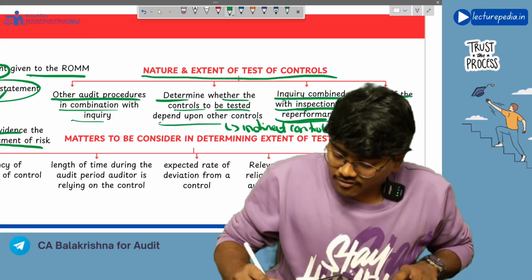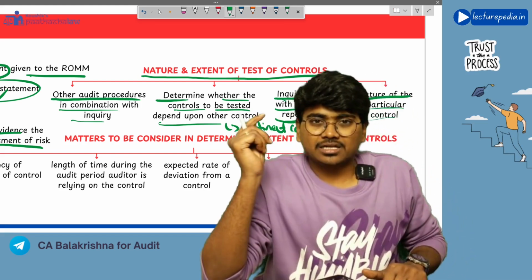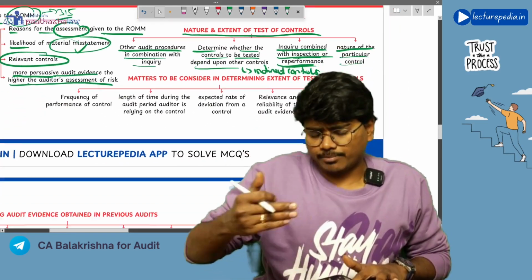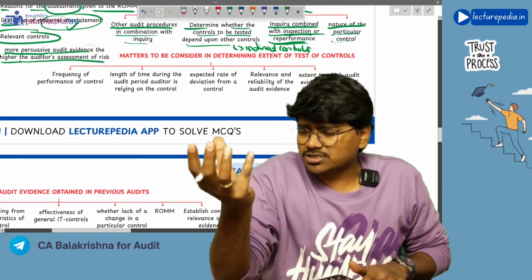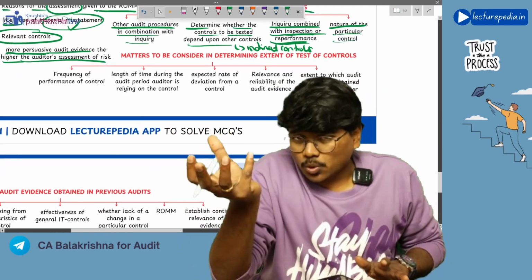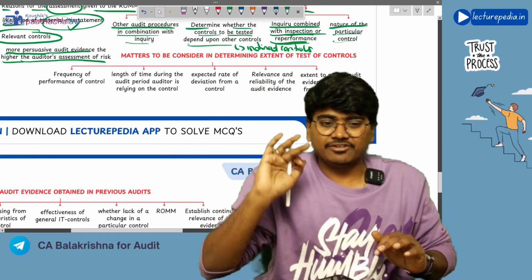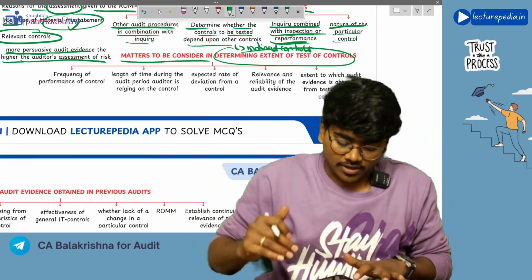Next, nature of particular control. What is the nature of a particular control? That also you will consider in deciding the nature of test of control. Because based on the type of control, the type of testing you perform will differ, right? Next, matters to be considered in determining extent of test of controls.